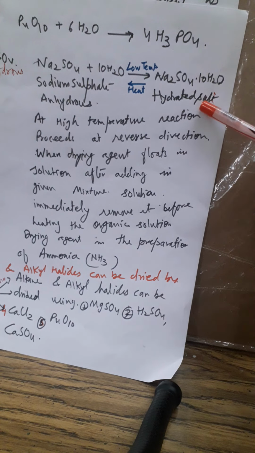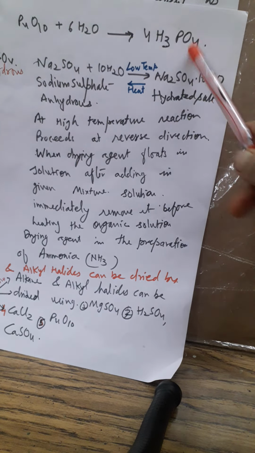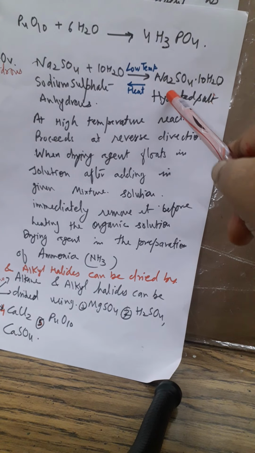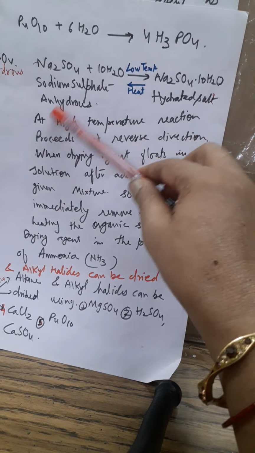Hydrated salts are those salts which are chemically bonded with X number of water molecules, because X is the number. Every anhydrous compound has a different number of water of crystallization. So the water of crystallization is 10 in this case. In case of MgSO4 it is 7. In case of copper sulfate it is 5. I will discuss it later on.